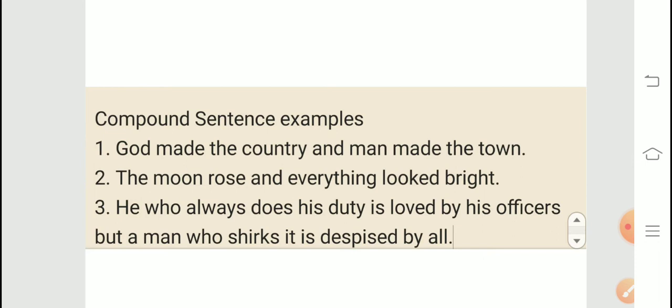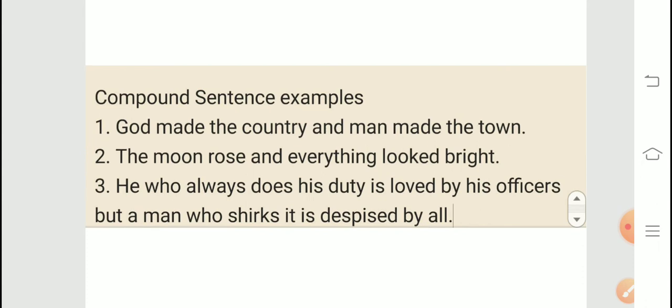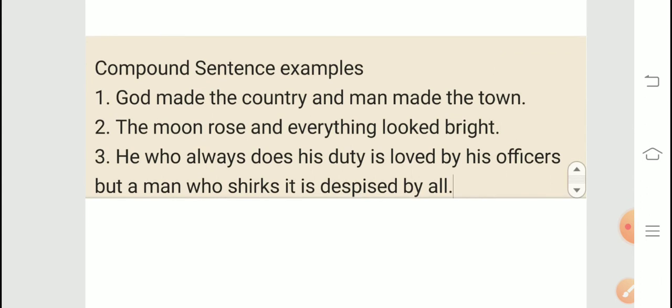So like this, the moon rose and everything looked bright. The moon rose, it is a coordinate clause, and everything looked bright is also a coordinate clause. So बच्चे, all these are compound sentences just because they are not dependent on one another. The moon rose, ये we can use as a simple sentence. Everything looked bright, this also we can use as a simple sentence.